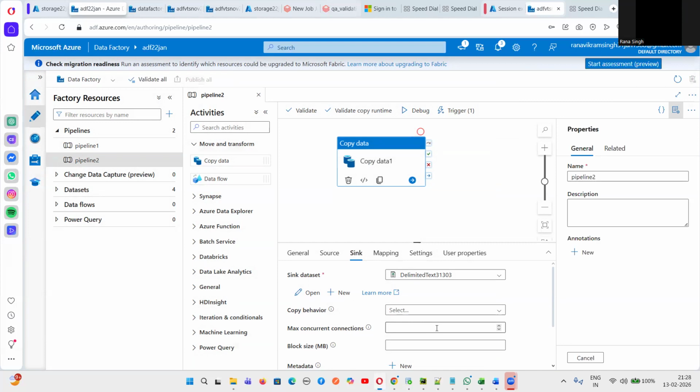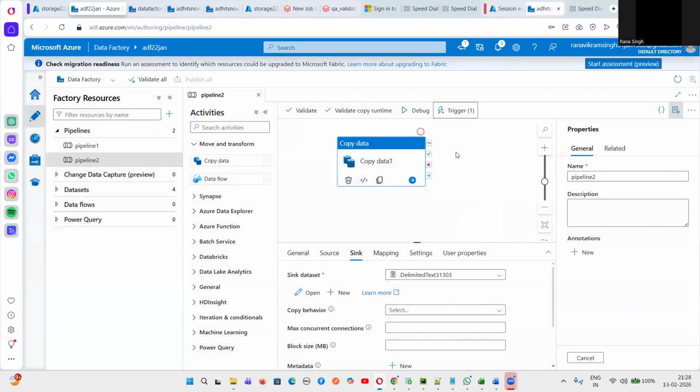Now you can trigger your pipeline. Now what will happen if I trigger my pipeline? What do you think, Kirti? What will happen if I trigger my pipeline? Guys, any guess what will happen if I trigger? Data gets synced to sink. Yeah, data will be moved from source to target. Can we tell like this, guys? Yes or no? So if you click on trigger now, click on OK.